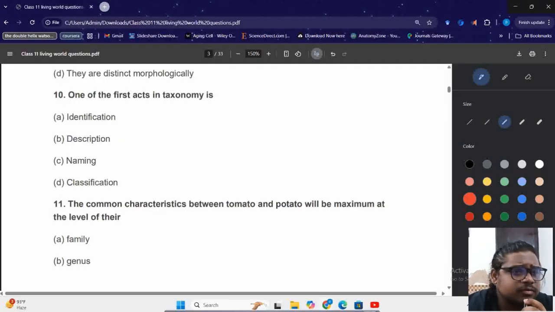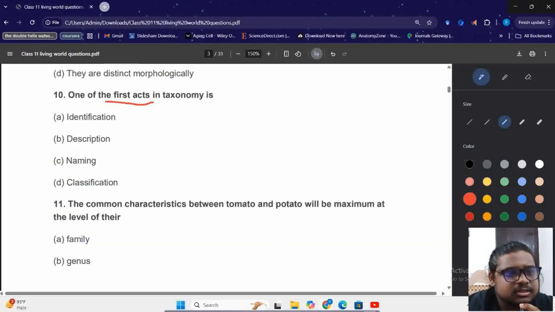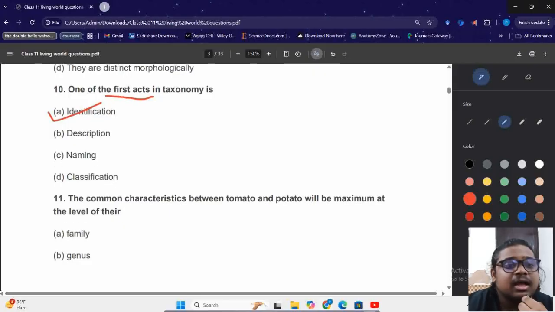10th question is, one of the first steps in taxonomy is A, identification, B, description, C, naming, D, classification. We have studied also. It is in the NCERT. The first step is to identify any organism. वो चीज है क्या? उसके बाद you describe उसके features क्या है, then you name, you classify. But the first step is identification. So the answer is identification.